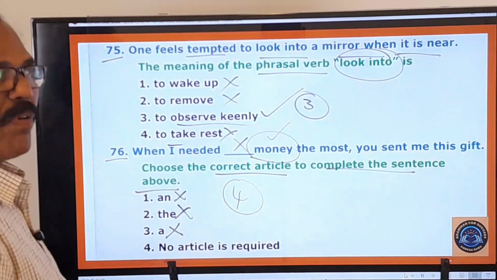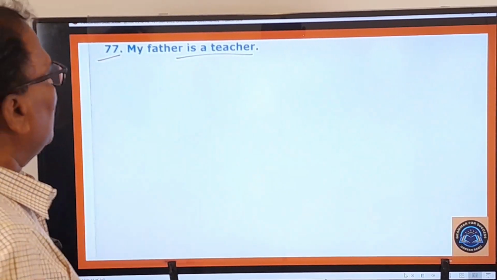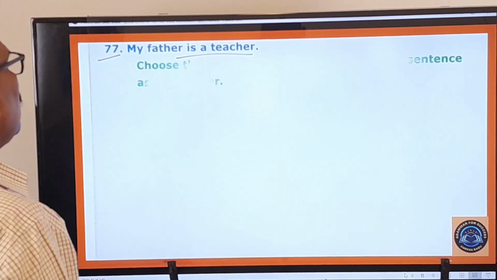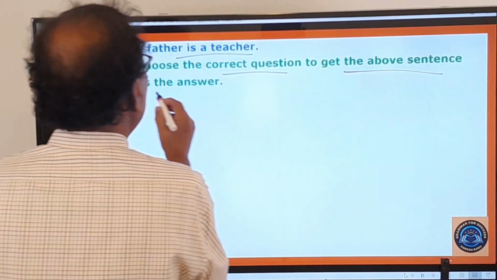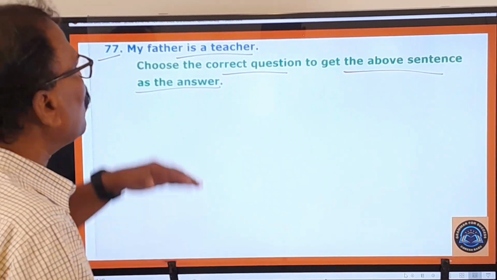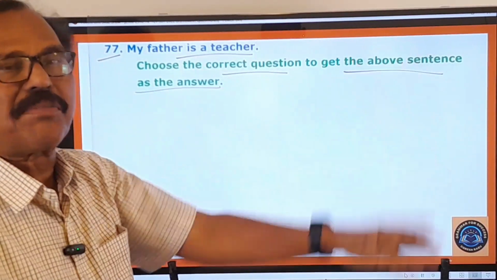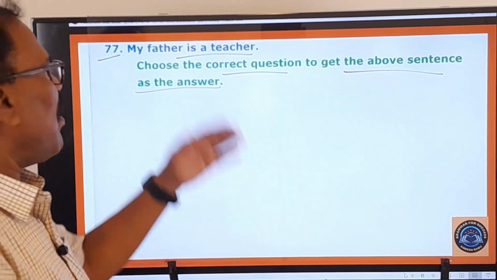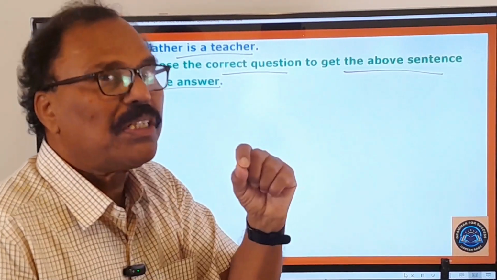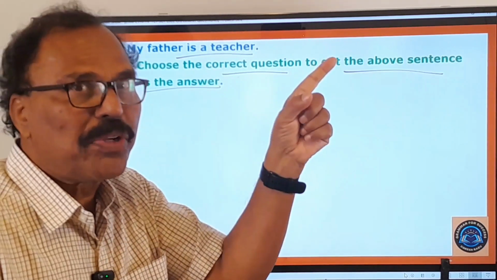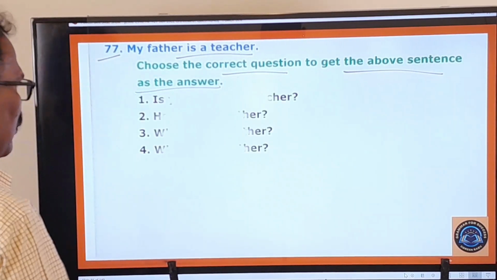And now you move on to 77th question. My father is a teacher. Some statement is given here. What is the examiner asking you to do? Choose the correct question to get the above sentence as the answer. So what question is to be posed to get this answer from the other person? "My father is a teacher" అని అవతల వ్యక్తి చెప్పాలి అంటే what question do you have to pose to him? That's very important. Okay, let us look at the options given.